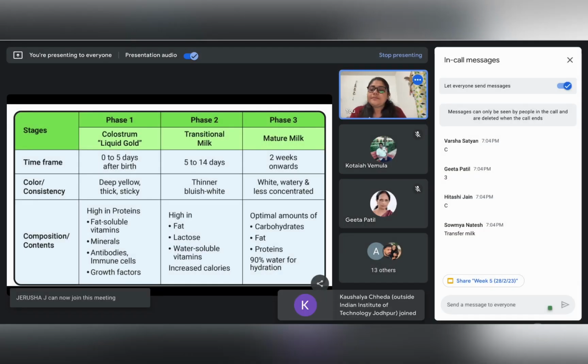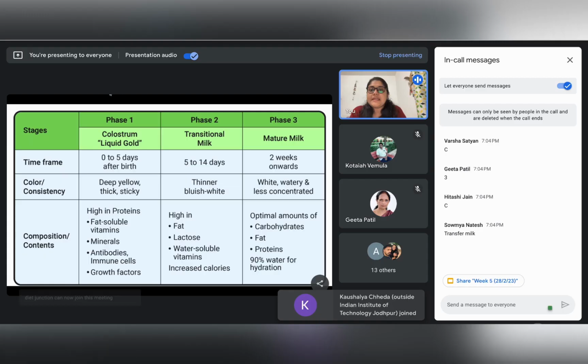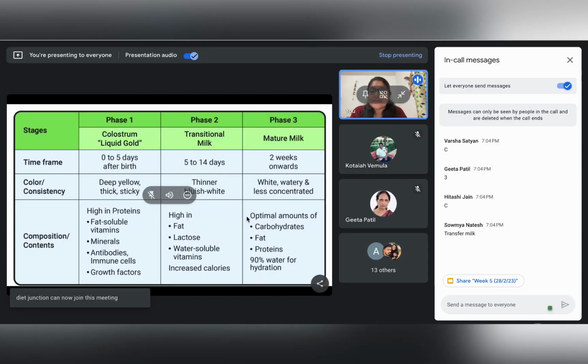Okay, so any questions regarding these phases of milk? If there are no questions, then I'll move to the next problem.